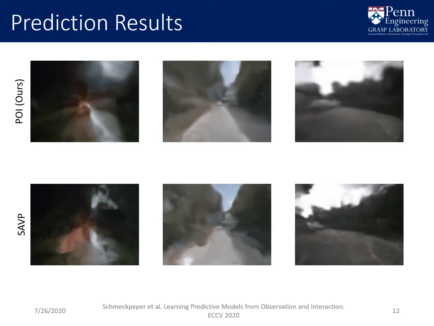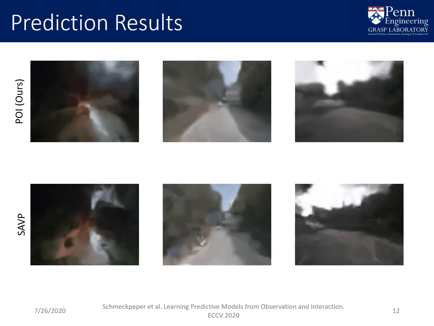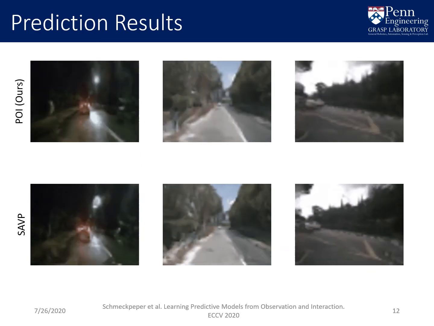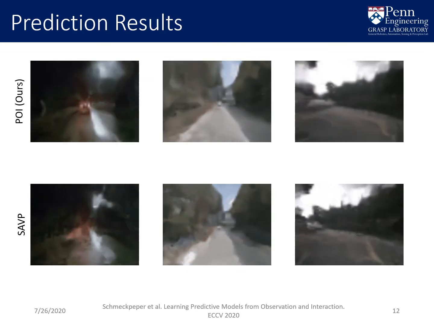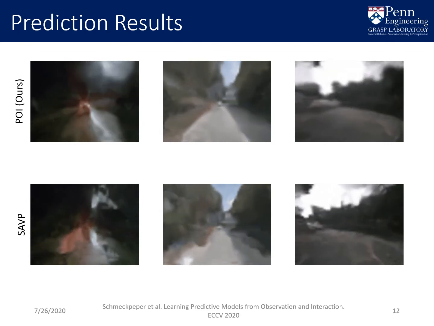Now we present our results in the driving domain and in the robotic manipulation domain. We apply our approach to the driving domain using the nuScenes dataset. Given a dataset of driver actions in video and a dataset of only dashcam video, we learn an action-conditioned prediction model. We compare our results, top, to a baseline approach, stochastic adversarial video prediction, bottom.